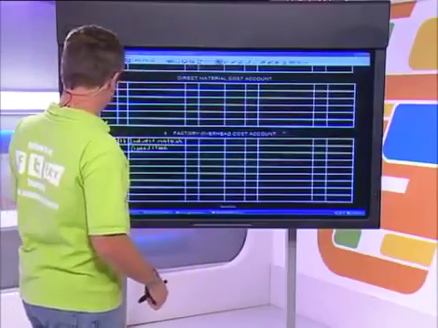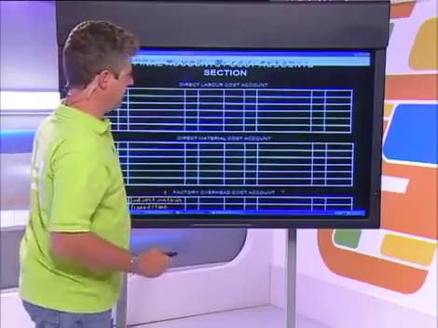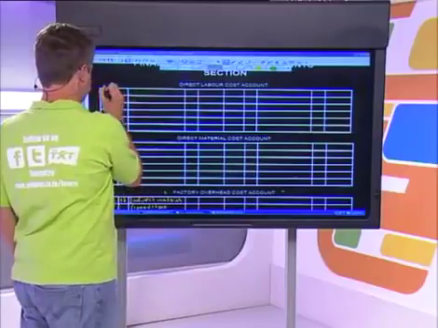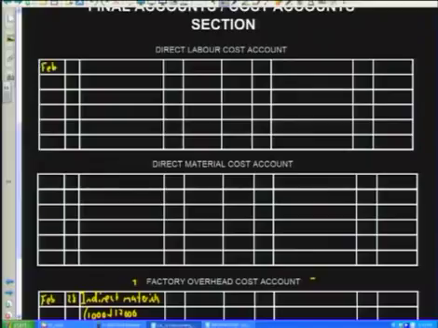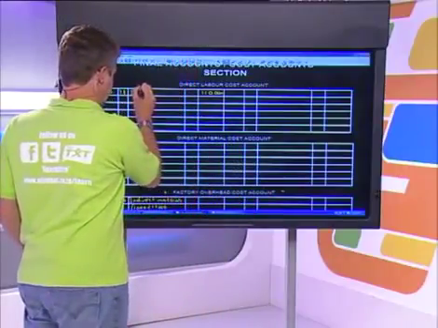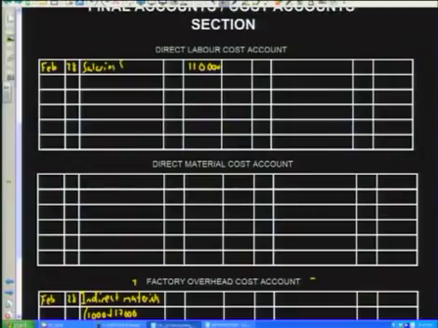So let's have a look here. Here is our direct labour cost account. What we do is we simply record on the debit side for February the 28th, which is the end of our financial year, the amount of 110,000. You remember we worked out that the direct labour was 110,000, and our details are going to be salaries and wages. You have to sometimes write small to fit it in the ledger account on the answer sheet. And they're going to be posted there from our general journal.